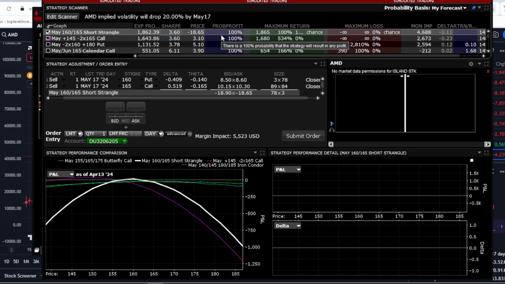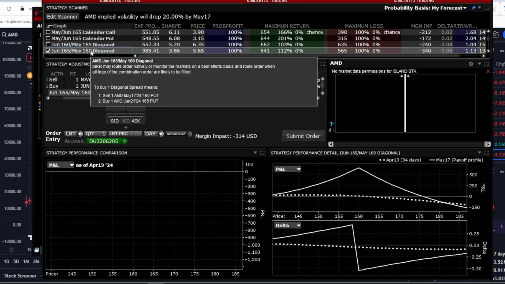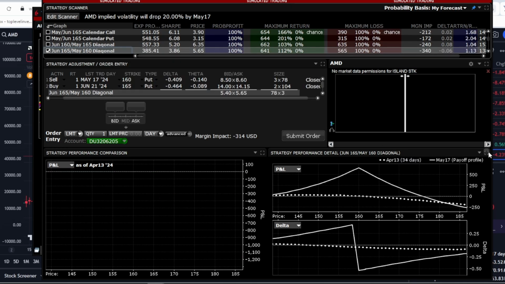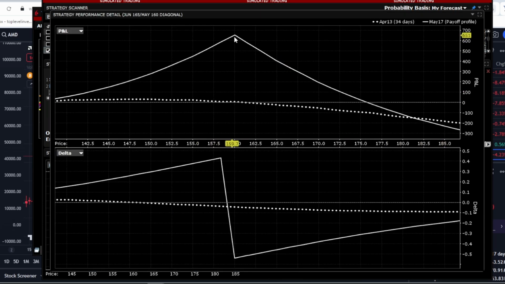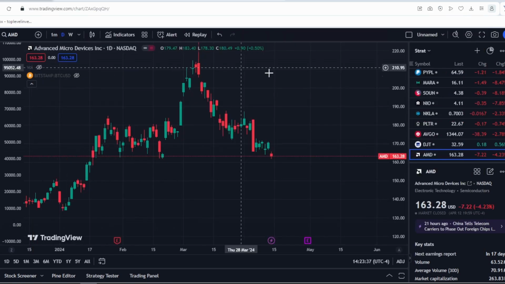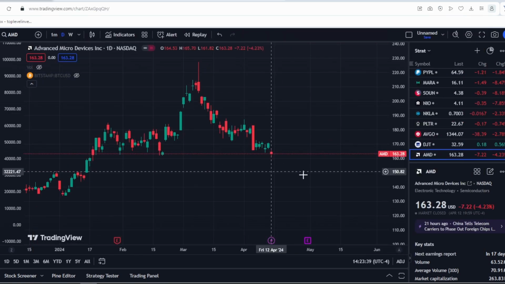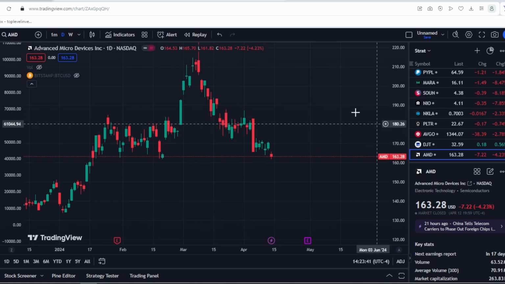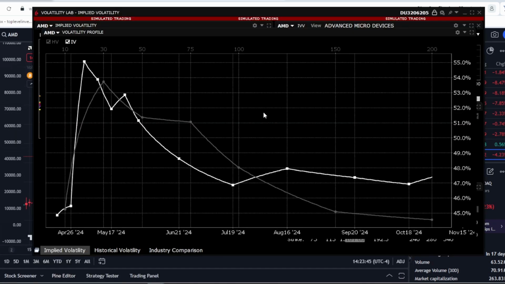One interesting proposition caught my eye. Imagine being offered to sell one $160 put option expiring in May and buy one $165 put option expiring in July. Such a position would result in profit at the $160 level. But overall, there are many graphs to analyze, so explaining it all would take a while. I'm showing all this to illustrate how one can profit from volatility movements. It's not necessary to focus on the stock itself because predicting stock movements is impossible, as I always say. But predicting volatility movements is possible because it always reverts to its historical mean, as is happening at the moment.